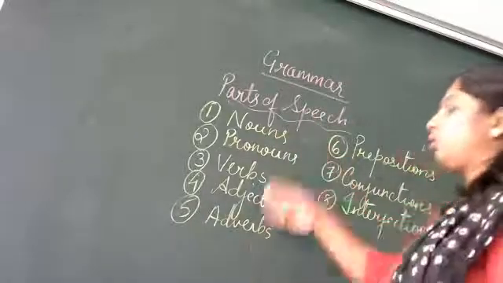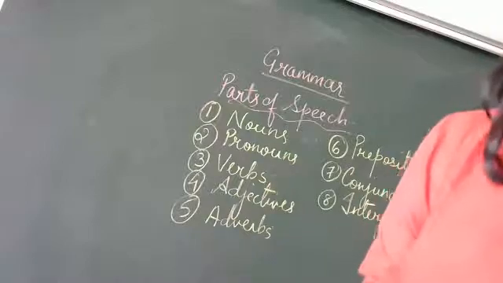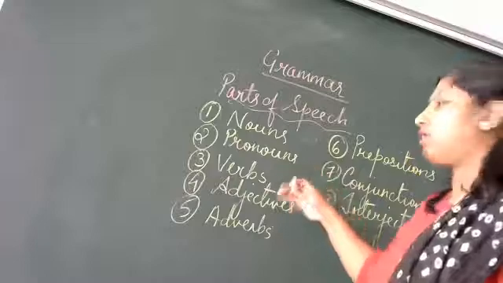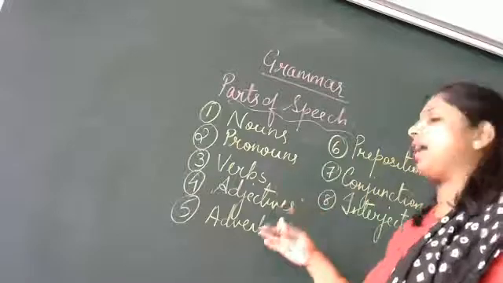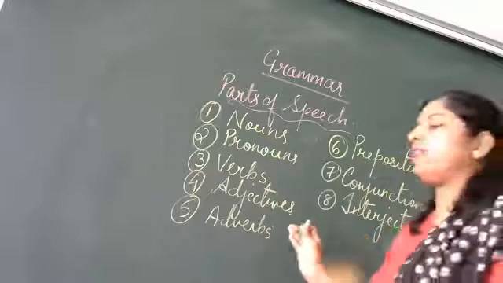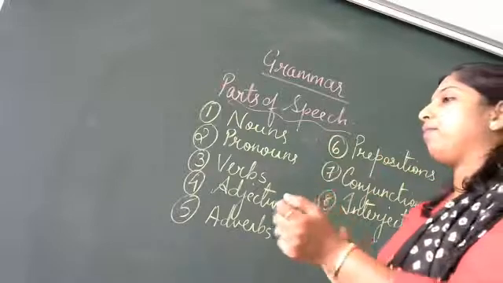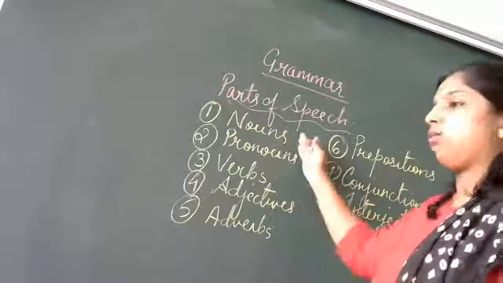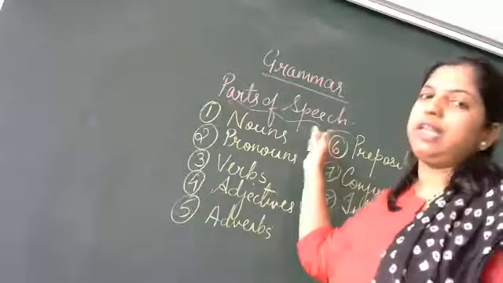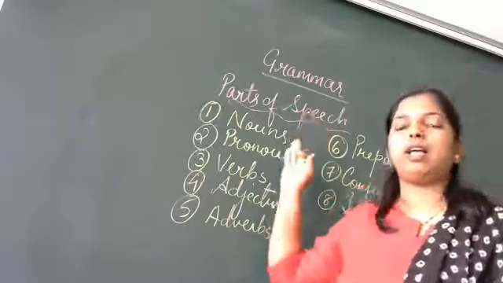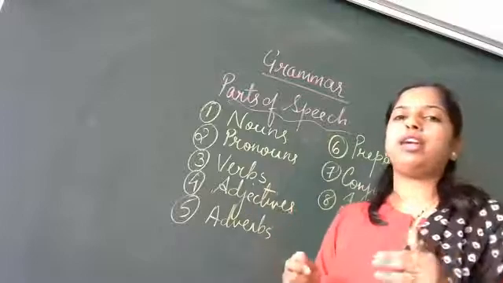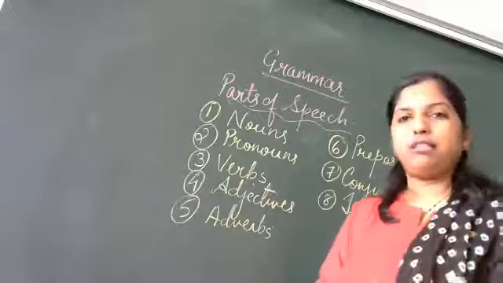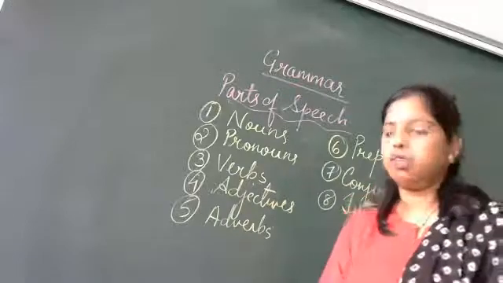Okay? So today we are just going to brief you with all this, because all these years you have been learning about nouns, pronouns, verbs, adjectives, adverbs. So today we will just have a brief recapitulation of the parts of speech. We have nouns. Now what are nouns? Nouns are the name of a person, place, animal or a thing. Again, they are subdivided into kinds of nouns: proper noun, common noun, collective noun, abstract noun, material noun.